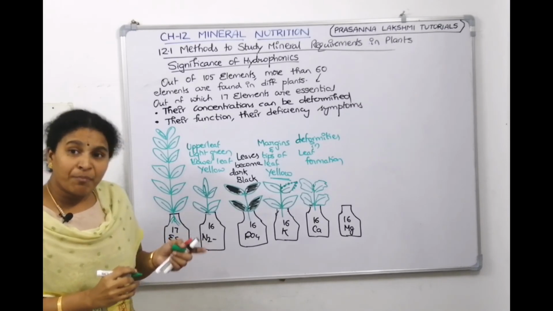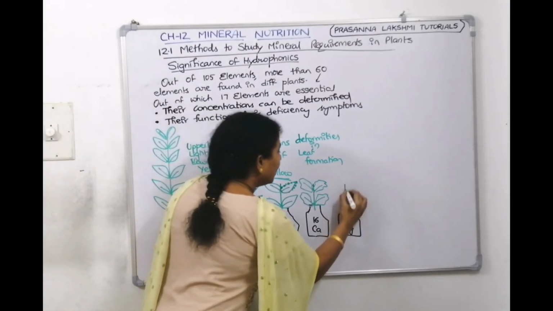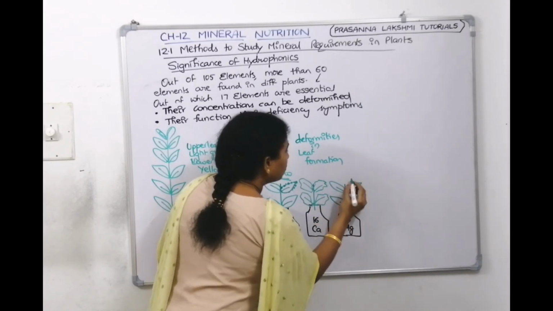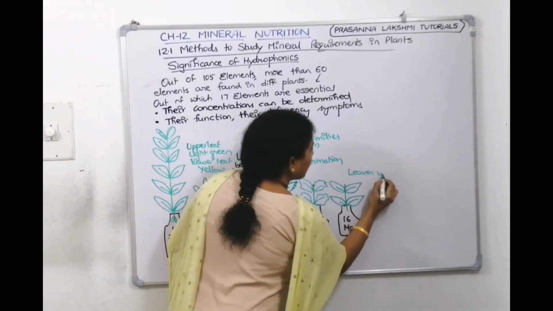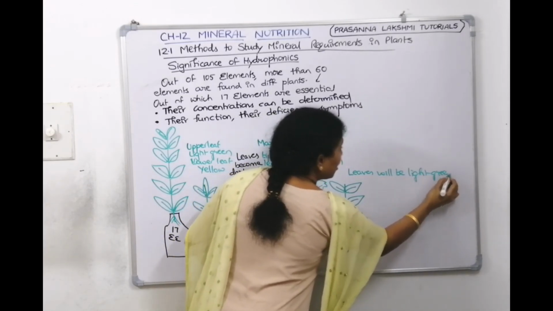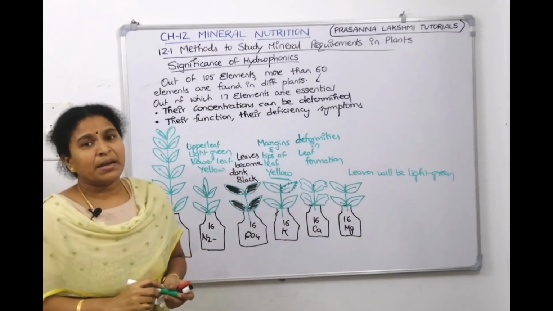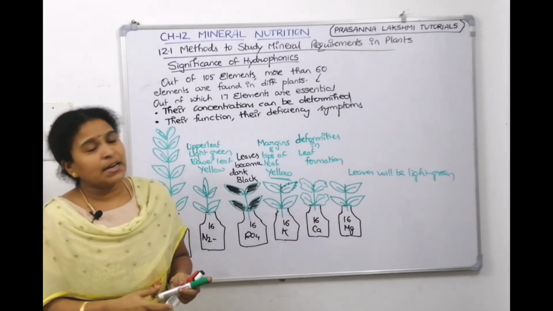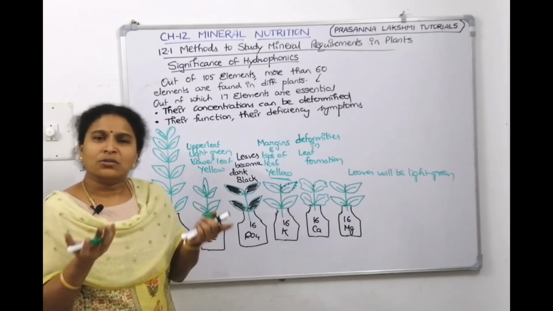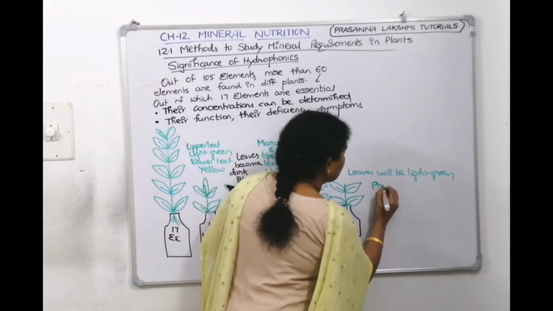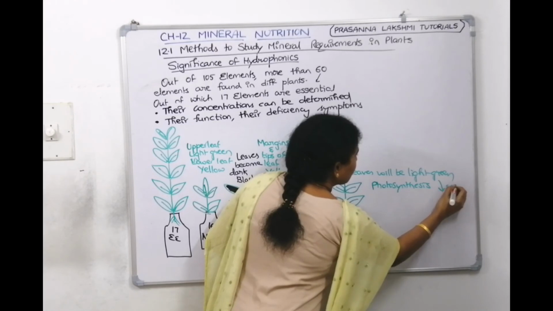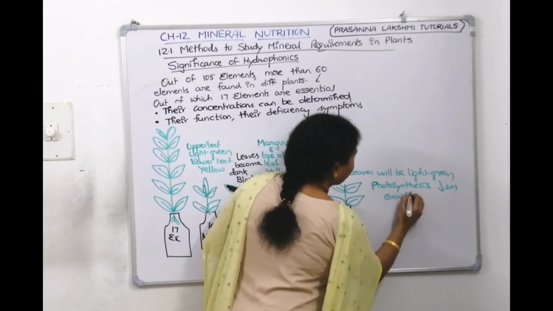Now if we don't give magnesium, what happens to the plant? The leaves will be light green, not dark green. Magnesium is required for chlorophyll formation. So if you did not give magnesium, the leaf will not be green in color. If the leaf is not green in color, the photosynthetic rate decreases, then the growth rate decreases. Photosynthesis decreases, then growth also decreases.